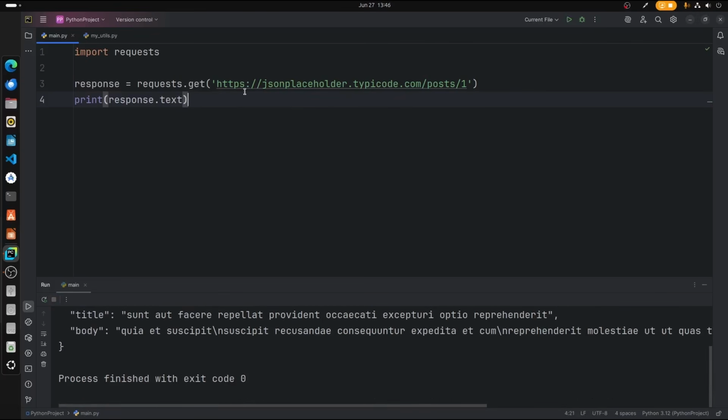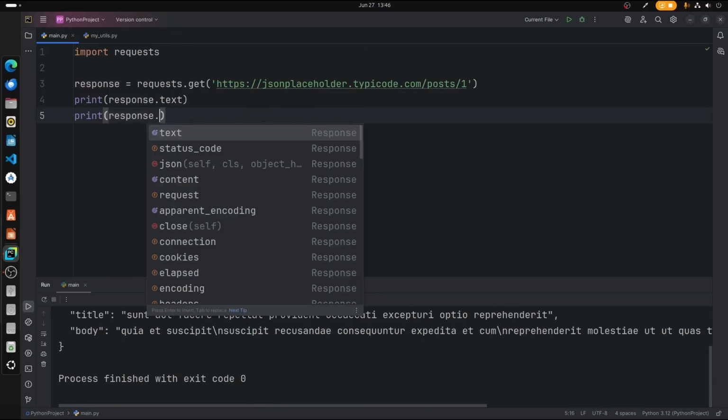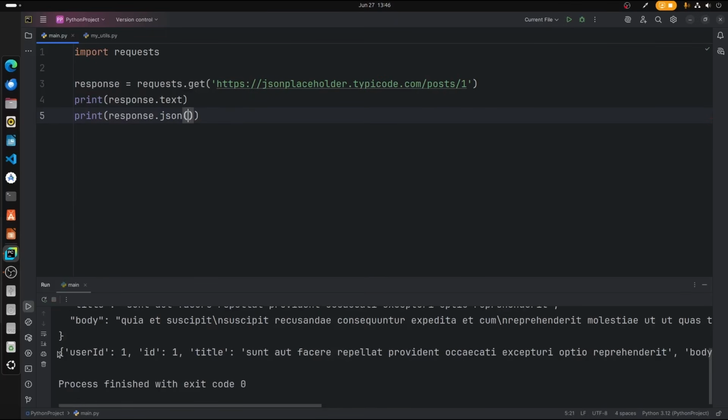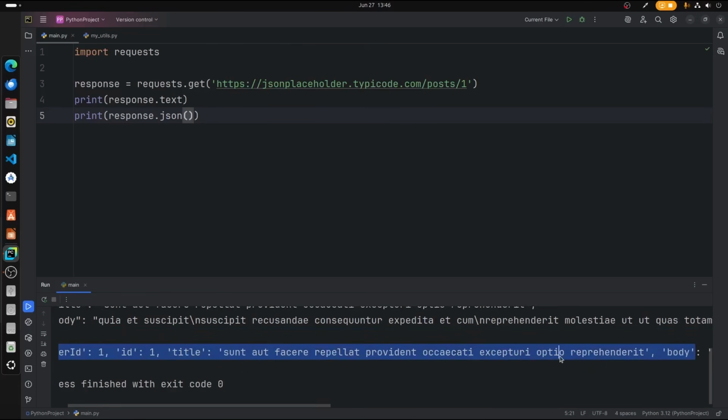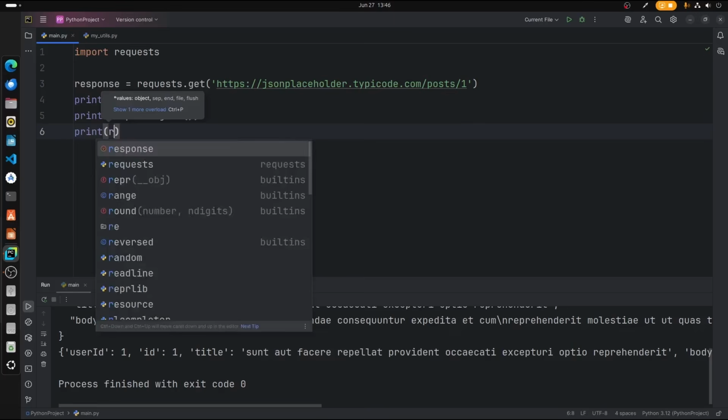And then let us go ahead and fetch the JSON from that URL. How are we going to do that? It's very simple. Just type response.json(). If I run that, we get the JSON, which is this one, right? There we go. Now let's say I want to get the headers, like the type of the file. That's what you call the header. So I want to get the content type of this response.